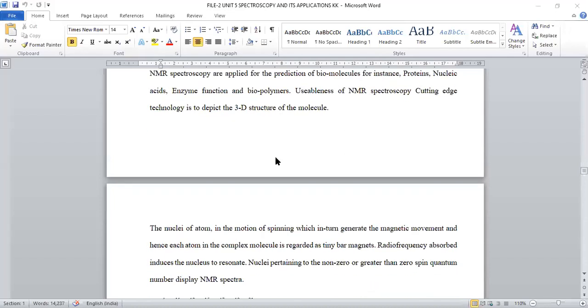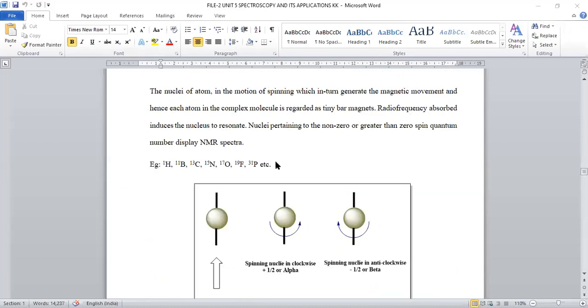NMR spectroscopy is applicable to predict the three-dimensional structure of compounds with hydrogen, boron, carbon-13, nitrogen-15, oxygen-17, fluorine, phosphorus. These are the elements exhibiting NMR spectroscopy. The compulsory condition is that the I value should not be equal to 0. Angular momentum should not be equal to 0. Then only the molecule becomes NMR active. That's why proton, hydrogen, and these isotopes of boron, carbon, nitrogen, oxygen, fluorine, phosphorus are exhibiting this NMR activity.